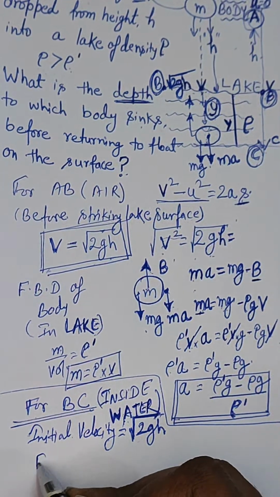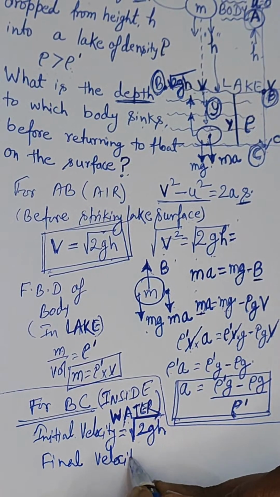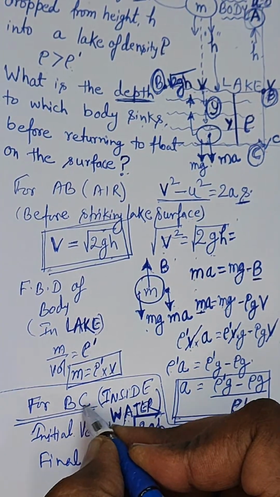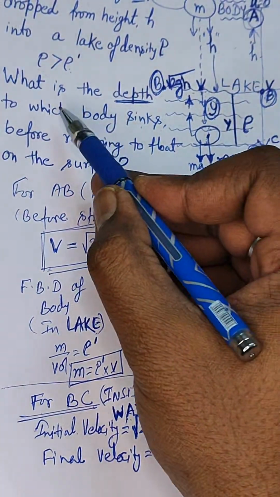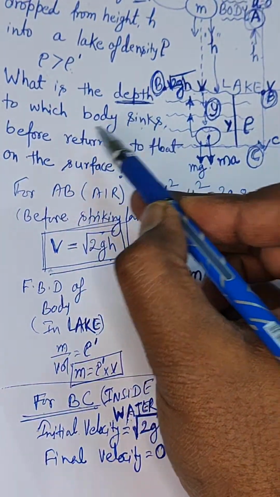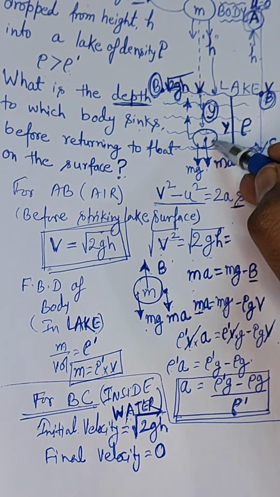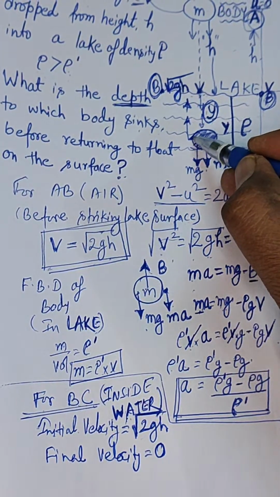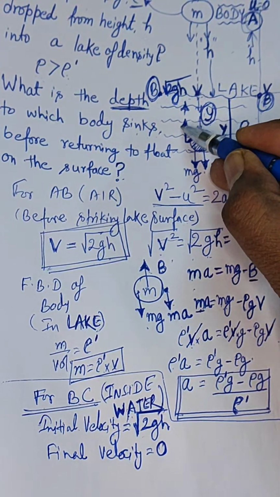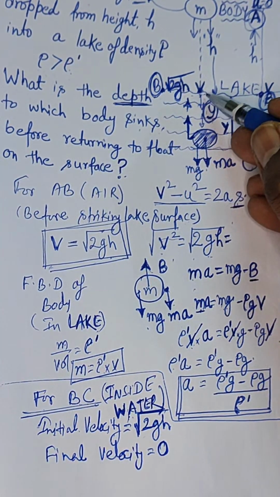So the final velocity of the body for the path BC will be equal to 0. That means the body reaches this point, and it is just about to take a U-turn and float to the surface of the lake.